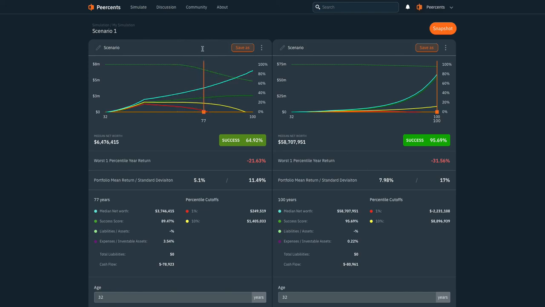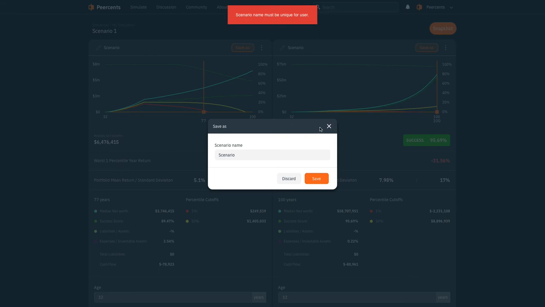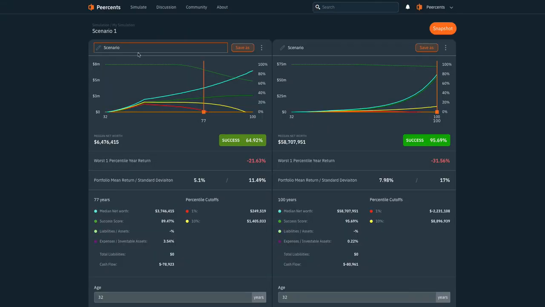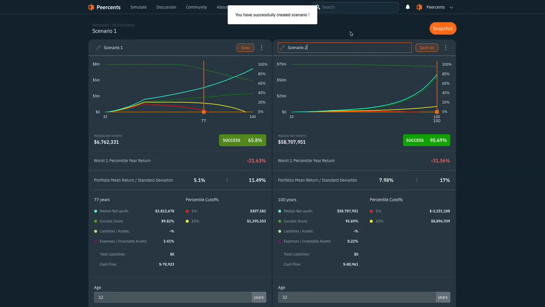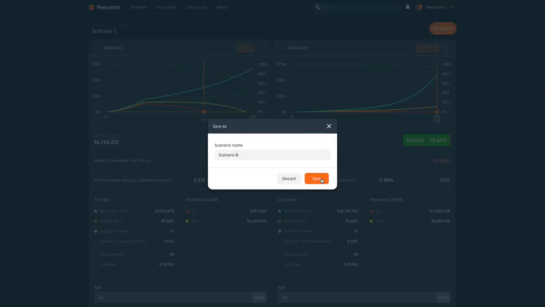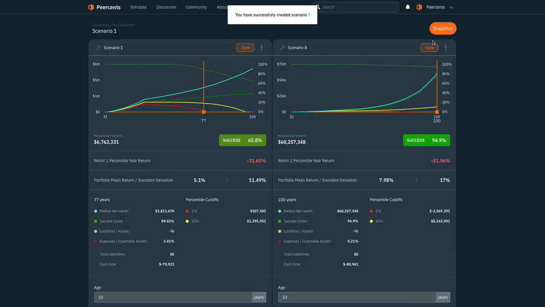Oh, one last thing is you can actually also share these models in case you want to ask Reddit or talk about it on this platform. But what you would have to do is probably save. Oh, so let's give them some unique names. Let's call this scenario 1 and save it. Let's call this scenario 2 and save it. Let's call it scenario B. That's a sensible naming convention.